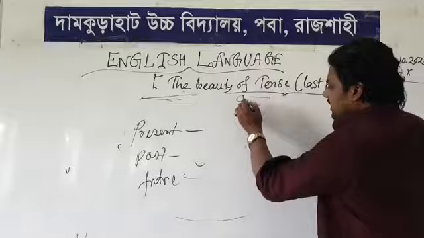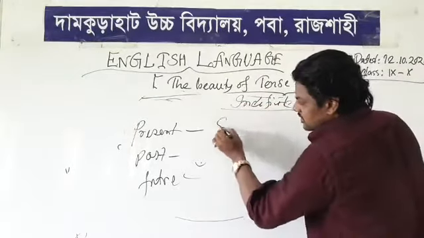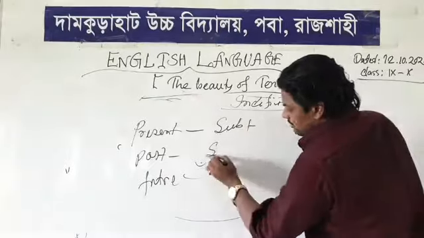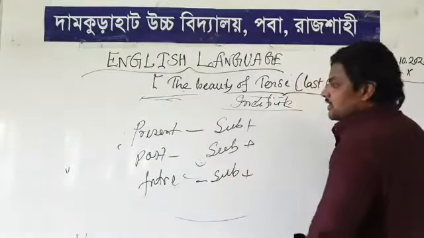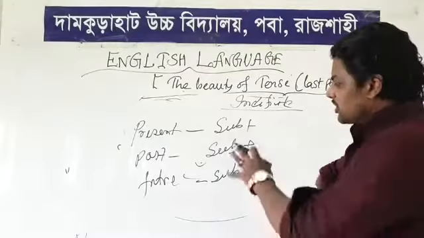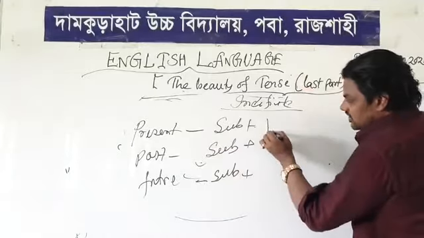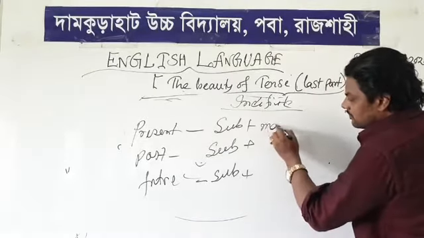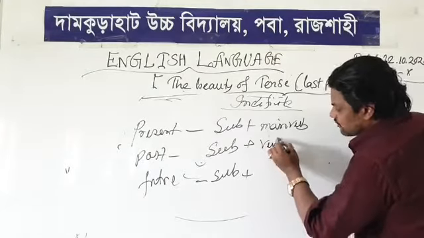You can see in indefinite, the subject has no change, subject and subject, just like before in the classes. Then there are the changes. It's a main verb, a verb in past form.